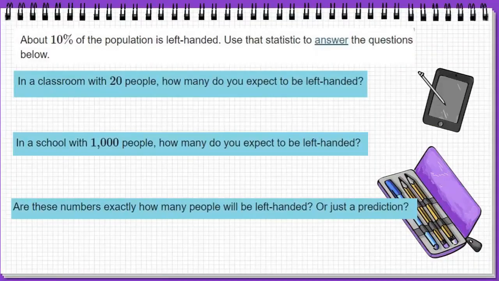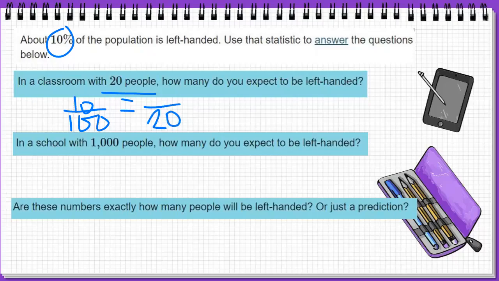Our next problem. About 10% of the population is left-handed. Use that statistic to answer the questions below. In a classroom of 20 people, so my total classroom is 20 people, how many would I expect to be left-handed? Well, if only 10% is left-handed, that is actually 10 out of 100, since percents are always based out of 100. Well, 10% out of 20 people, so 20 represents the whole, so it will be in my denominator of my second fraction.